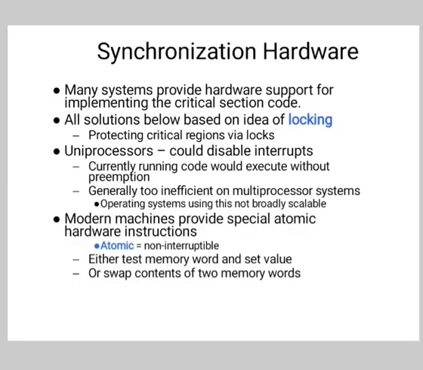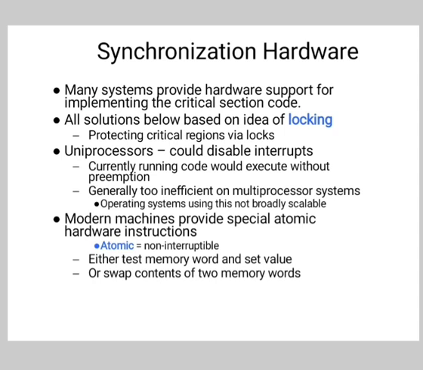Next is synchronization hardware. Many systems provide hardware support for implementing the critical section code. All solutions below are based on the idea of locking, that is, protecting critical regions via locks. On uniprocessors, we could disable interrupts. Currently running code would execute without preemption, but this is generally too inefficient on multiprocessor systems. Operating systems using this are not broadly scalable.